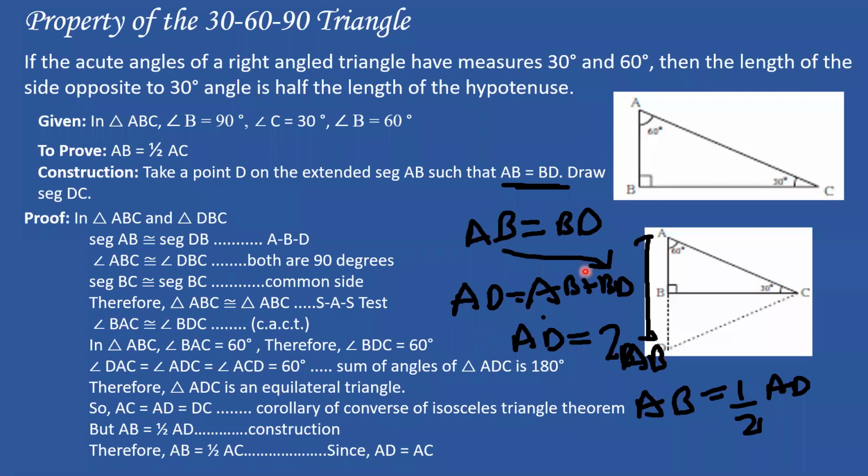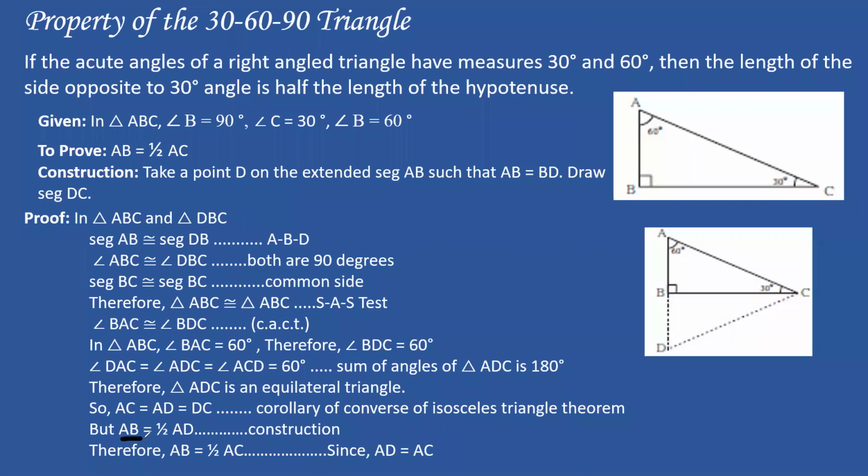So we come to the last step now, people. It is a very obvious step now. Now I have gotten AB is equal to half AD. But we just proved that it is an equilateral triangle. So side AD is equal to side AC is equal to side DC, right? So nothing else, here I changed AD and wrote AC, and hence we have proved what we wanted to prove in the first step. AB is equal to half AC. Why? Because AD is equal to AC, because it is an equilateral triangle. Understand? So this is how we have proven.